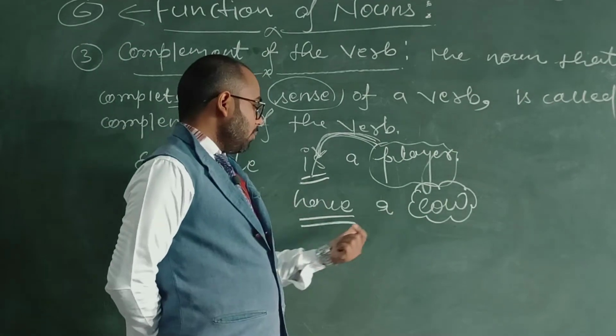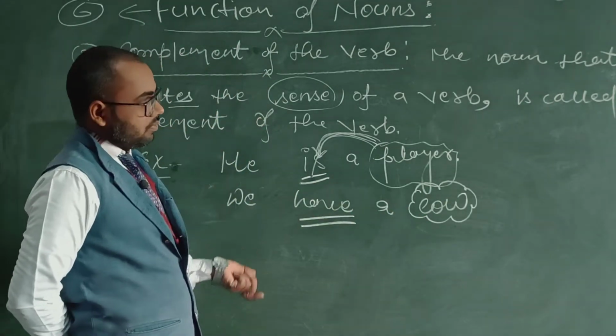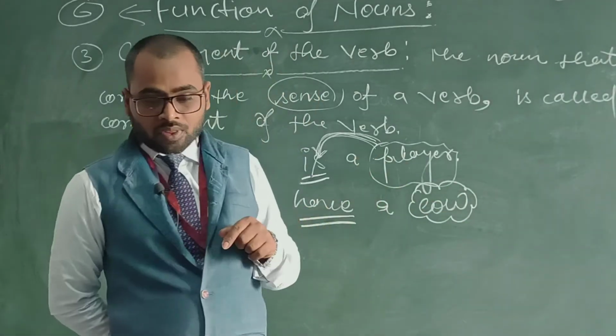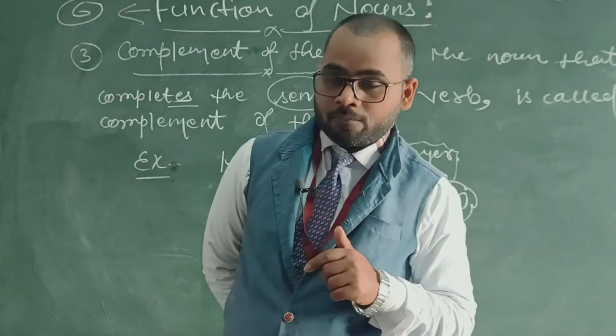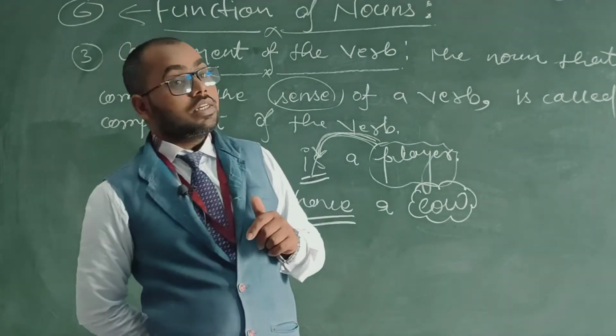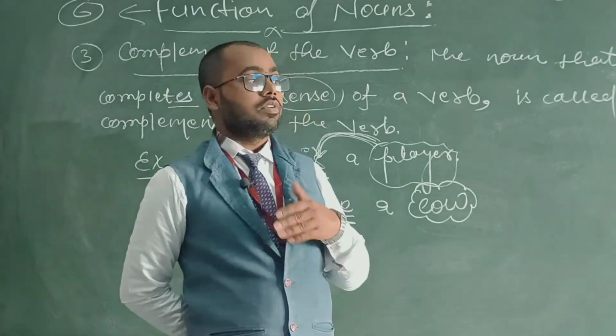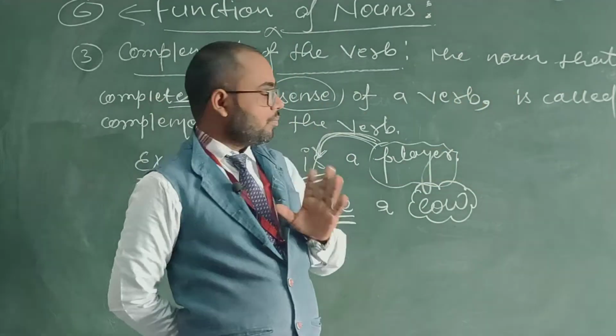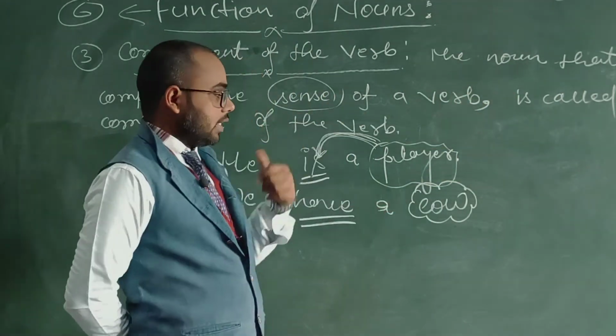So again it's completing the meaning of this verb. Then we can say that this is the complement of the verb. Remember forever that complements are always with the linking verb. And the linking verbs we will cover in the verb chapter. Okay. And again I will re-explain here.